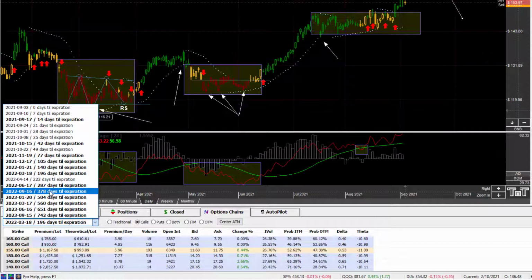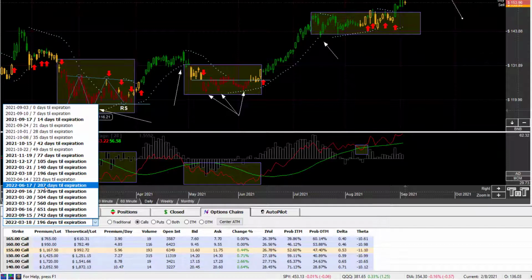And then, of course, if we have more time, we also have theta working in our favor. We don't have as much theta decay. When you get these shorter term options, theta starts degrading so quickly that oftentimes you can be right on the market trend but still lose money because theta decayed so quickly it outperformed the movement of the market. So this is why we like to go out here a little bit further.